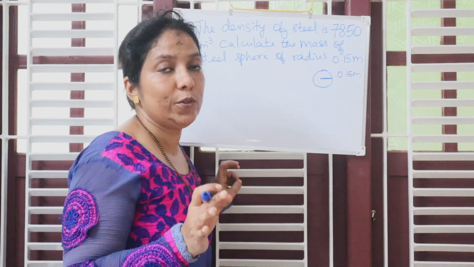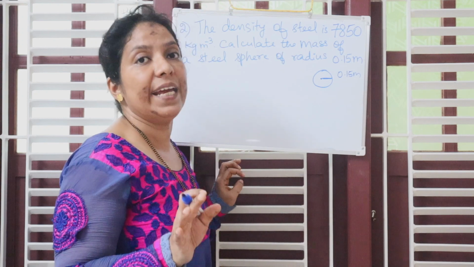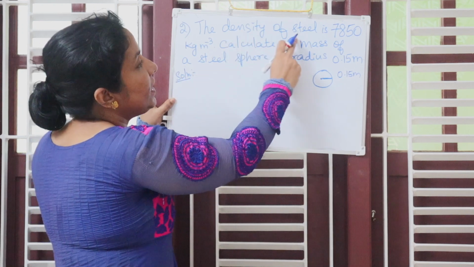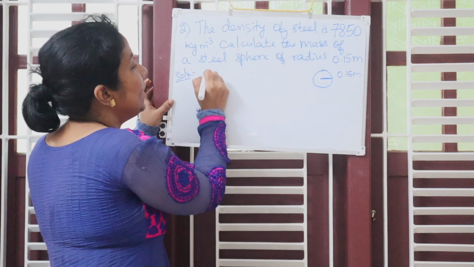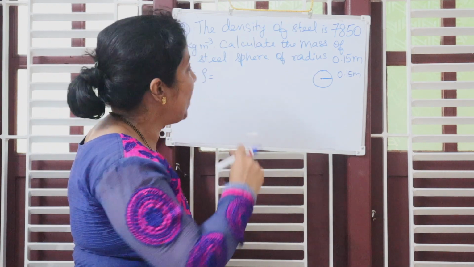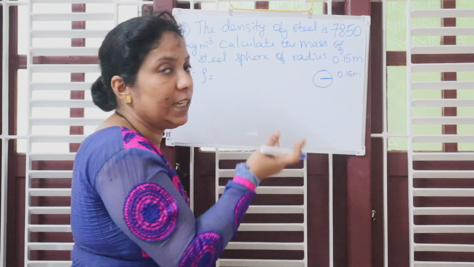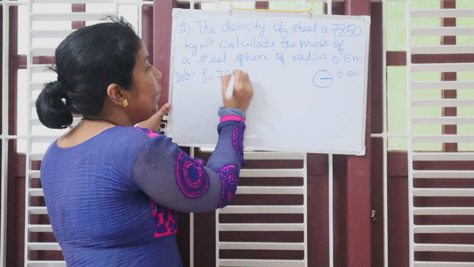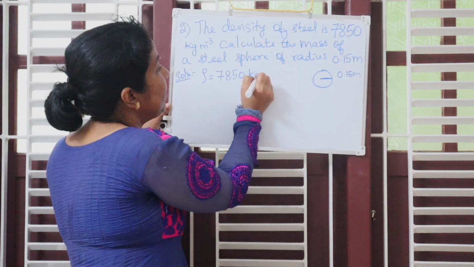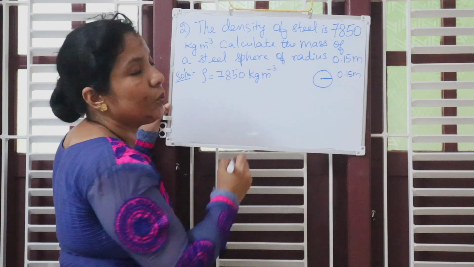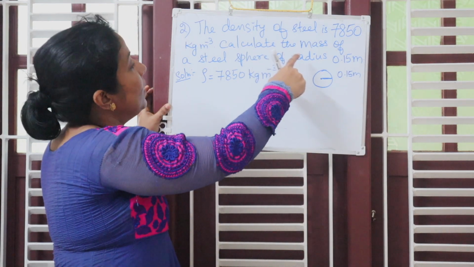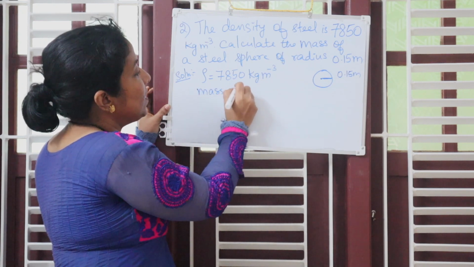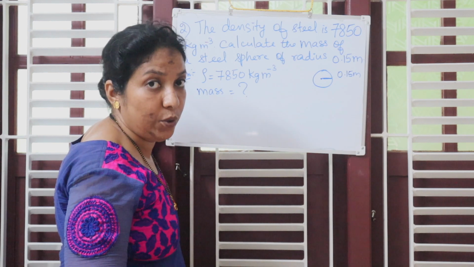So as I told you, the first step is write the data. So solution. What is given? The density of the steel is given. That is rho is equal to, or else you can write it in words, density equals to 7850. Write the unit. It is given in kg per meter cube. Then we need to calculate the mass. Mass we don't know. Put a question mark.